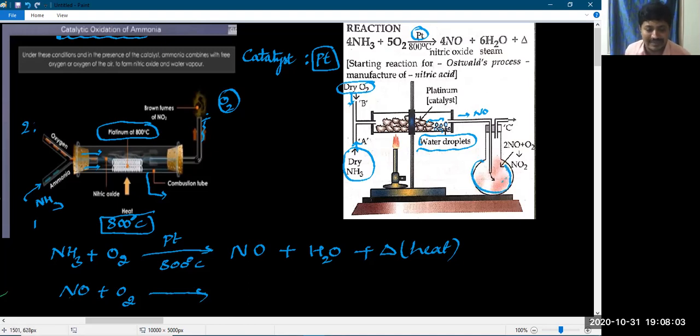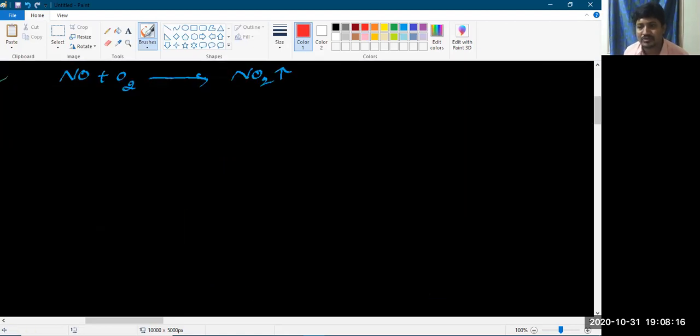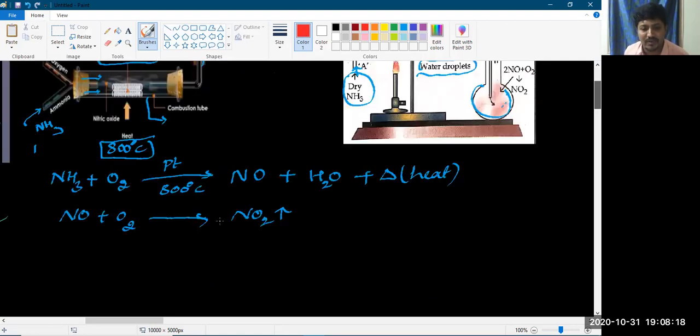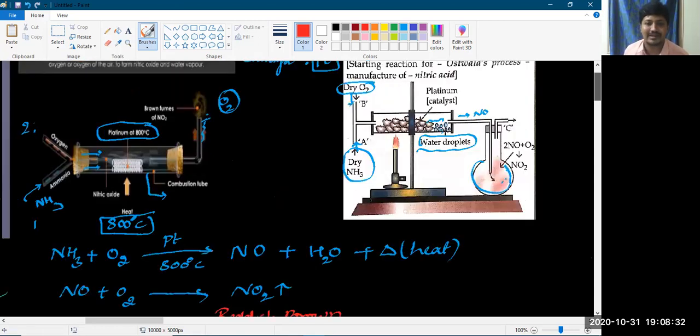That nitric oxide reacts with the oxygen and forms nitrogen dioxide. The color of the nitrogen dioxide gas is reddish brown in nature. So you should remember that reddish brown fumes will form. If a brown gas is formed, what does that mean? That is NO2, nitrogen dioxide. So these are the two reactions you have to remember for this particular reaction.